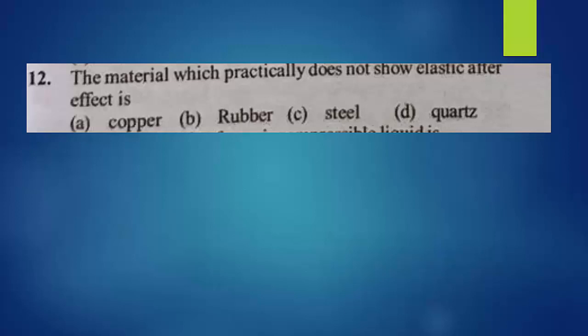When it comes to quartz, what happens when we apply force, deformation takes place. First you should know what the elastic effect is. When we apply force, deformation takes place. Deformation means change in size and shape.